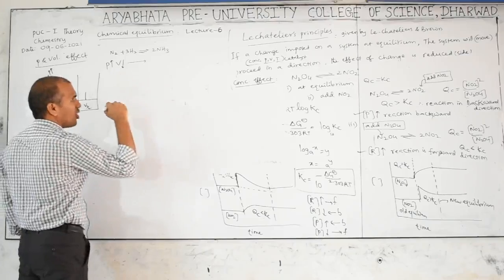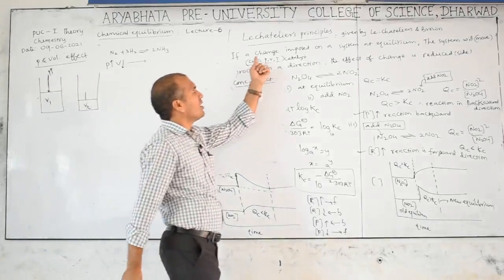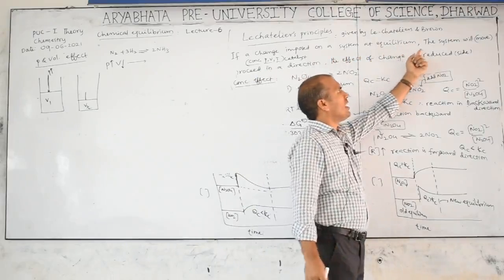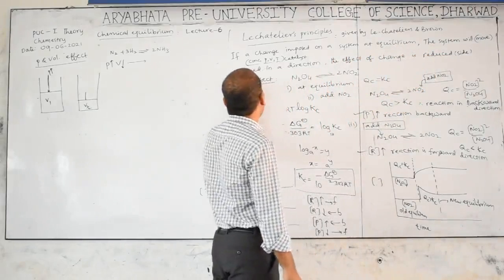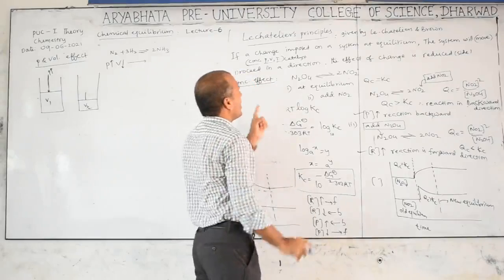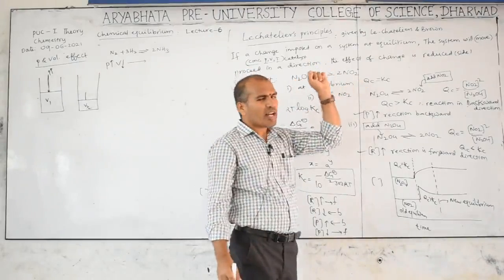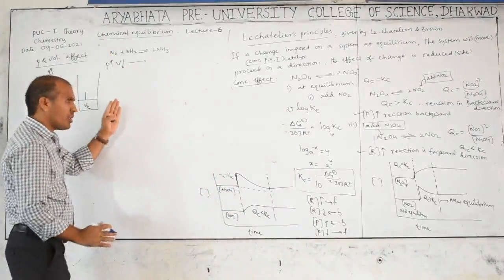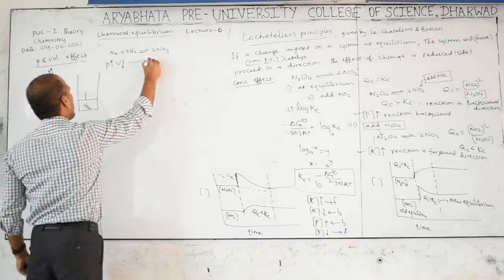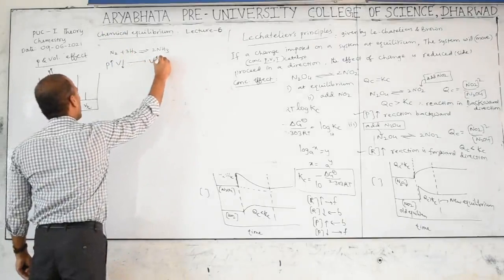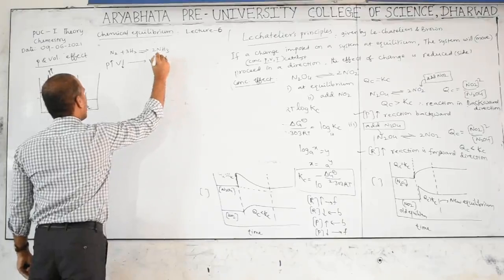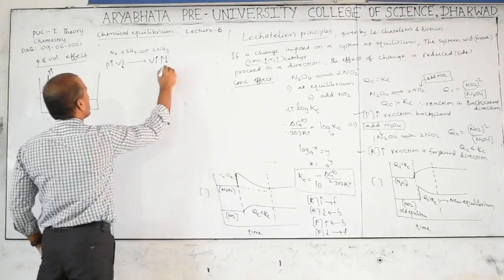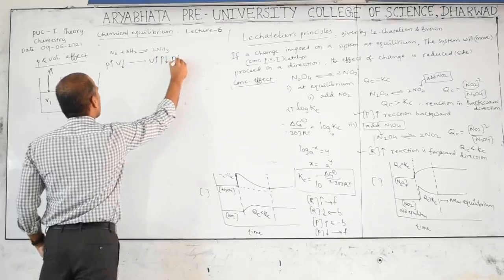Volume decreases, so it moves to the volume increase side, because when a change is imposed on a system at equilibrium, the system will proceed in a direction that the effect of the change is reduced. The effect should be reduced. Here volume will decrease, so that should increase. Volume increase means pressure decrease. Pressure decrease means number of moles decrease.